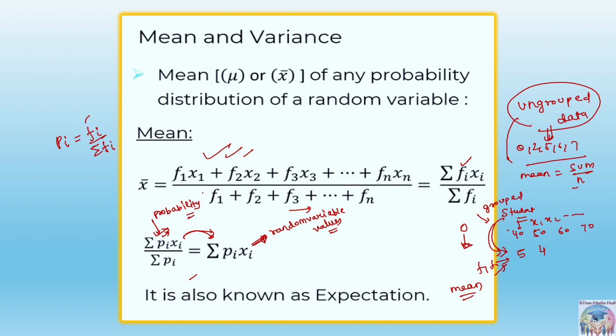This part we can do that also. In this way it will work. You can understand it like this: we have studied the classical definition of probability, in which we said favorable outcomes upon total outcomes. Here also the same thing is happening. This is our favorable outcomes, and then we divide by total outcomes in the denominator, and on the numerator you will be getting this as pixi. In that way also you can understand, or if you are dividing by sigma of fi, that is also the same part.